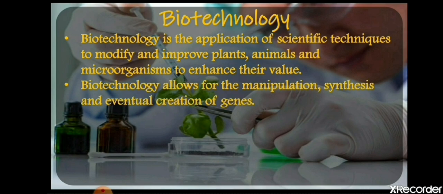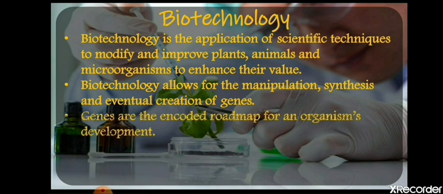About genes, you all know now. So biotechnology allows for the manipulation, that means changes, synthesis and eventual creation of genes. Okay, biotechnology, like hybrid, you say that these plants are hybrid. Biotech scientists make hybrids of two plants, and have you seen that a white rose is there, a red rose is there? Anyhow, they hybridize the plant. Okay, they mix their genes, they manipulate the genes of both plants, and the flower that grows from that plant is a new one. It is a mixture of white and red. So people, by this only, the scientists increase the yielding of the seeds.